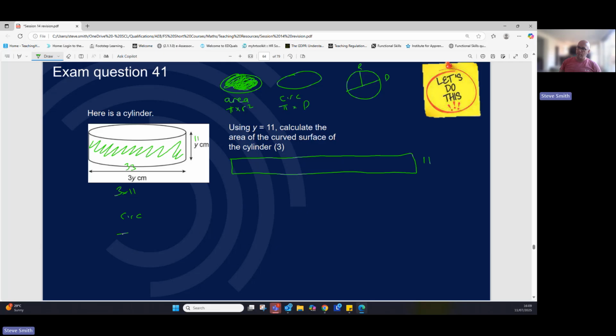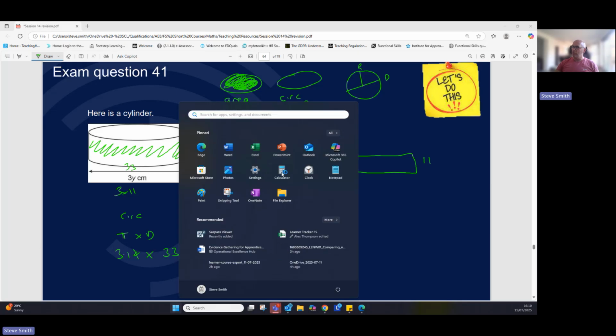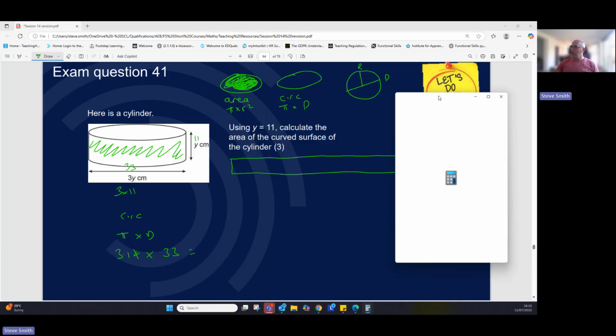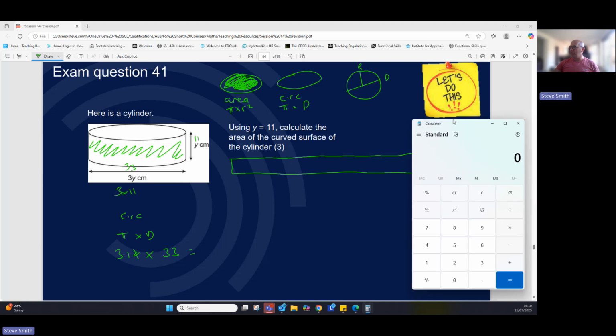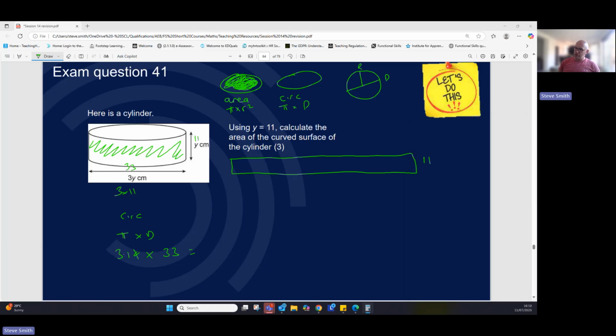It's pi times by diameter. So it's 3.14 times by the diameter, which we were given as 33. I've been using my normal calculator today, but I'm going to use the screen one because it's just helpful when I know I'm only doing it on my own. If I've got people doing it in class, then I do it on my normal calculator so they can figure out what buttons they're pressing as well. 3.14 multiplied by 33, and we've got 103.62.